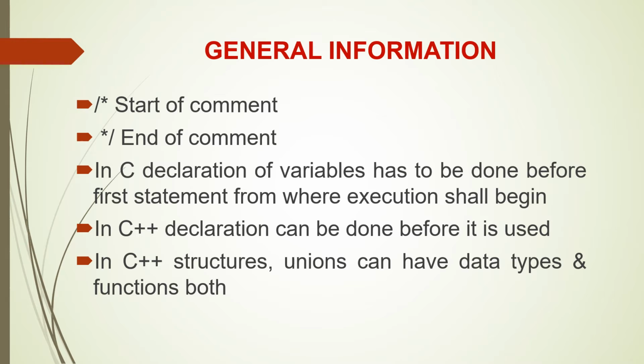In C, declaration of variables has to be done before we start writing the first statement from which execution has to begin. But in C++, we have a lot of flexibility. We can declare a variable just before it is used, so it can be even after the first executable statement. In C++, structures and unions can have data types as well as functions, both, which is not possible in C.